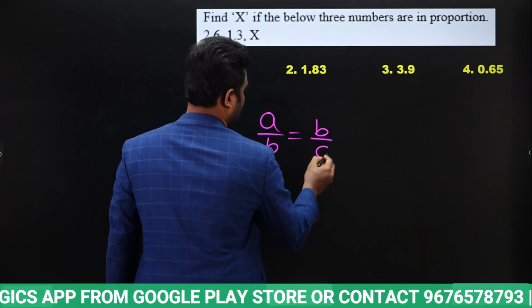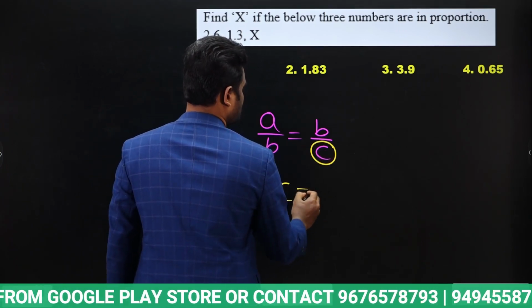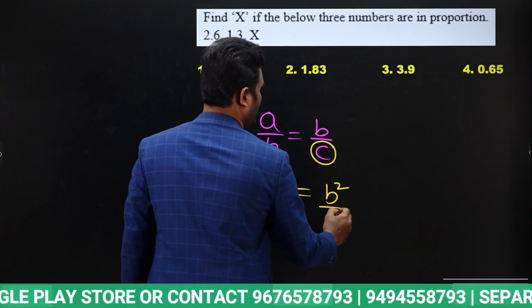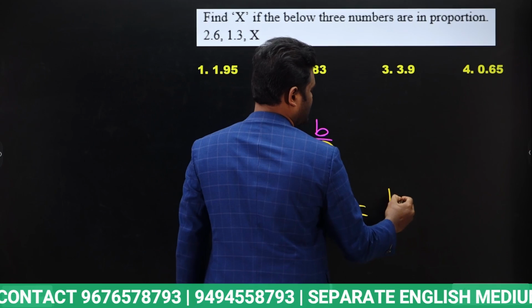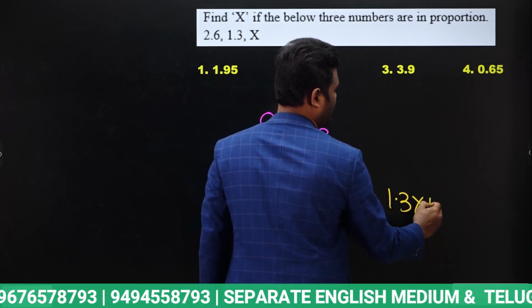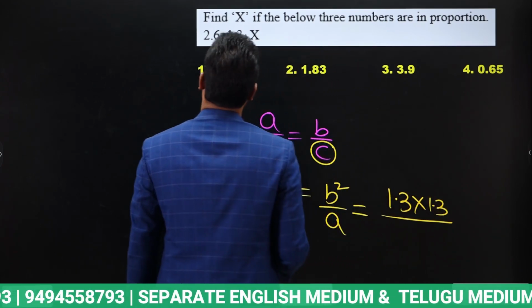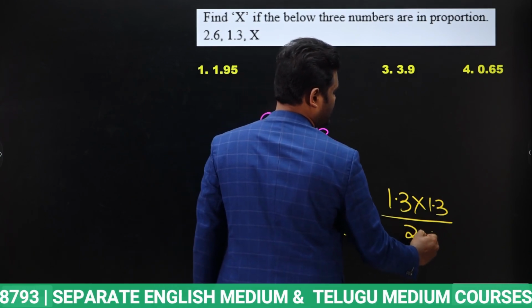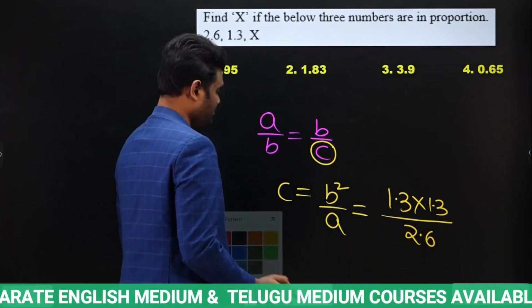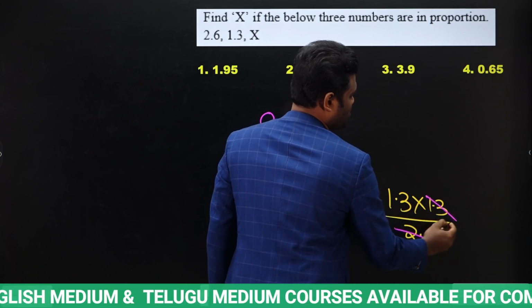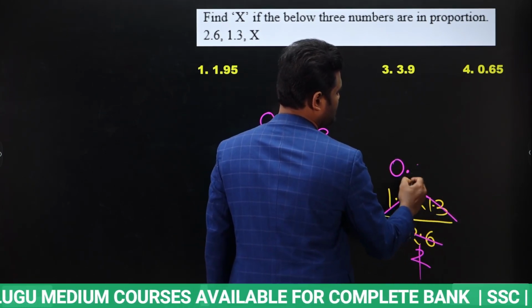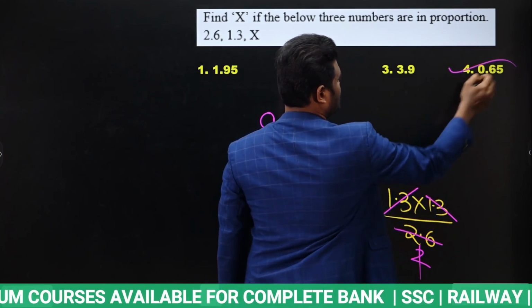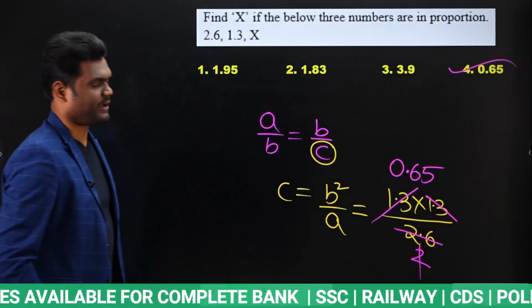We need to find X, which means we need to find the C value. Now C equals B square by A. B value means 1.3, so 1.3 into 1.3 divided by A. What about A? A value is nothing but 2.6. Now just to simplify, 2.6 cancels in 1.3 how many times? 2 times. 1.3 cancels in 2 how many times? 0.65 times. So the answer for this question will be 0.65.